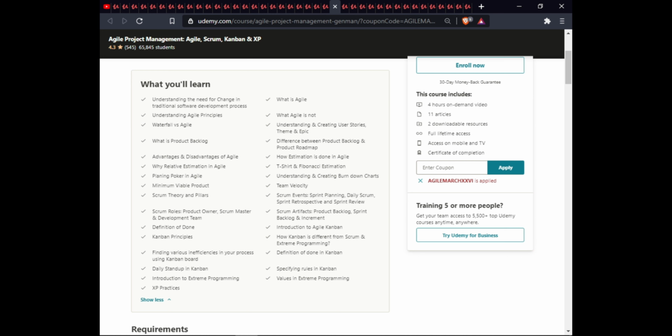minimum viable product, team velocity, Scrum theory and pillars, Scrum events, Scrum planning, daily Scrum, sprint retrospective and sprint review, Scrum roles, product owner, Scrum master and development team, Scrum artifacts, definition of done, introduction to Agile Kanban, Kanban principles, how Kanban is different from Scrum and extreme programming, finding various inefficiencies in your product, definition of done in Kanban, daily stand-up in Kanban, specific rules in Kanban, introduction to extreme programming, values of extreme programming, expert practices.